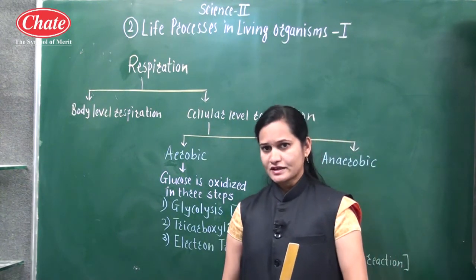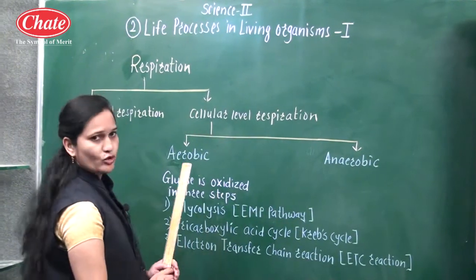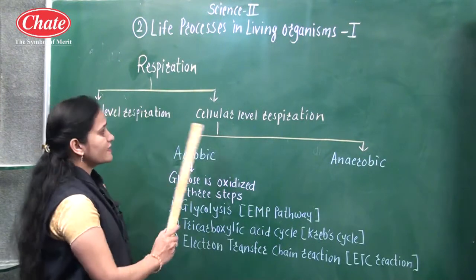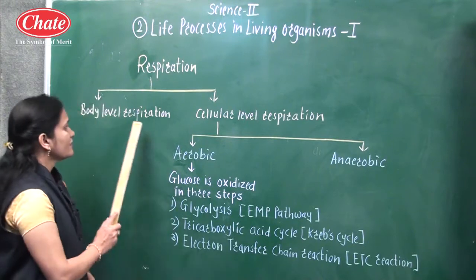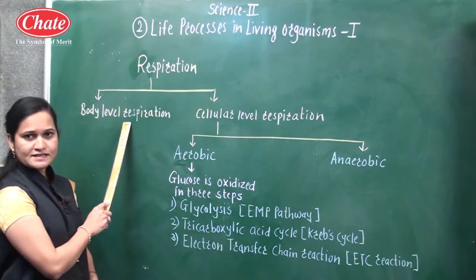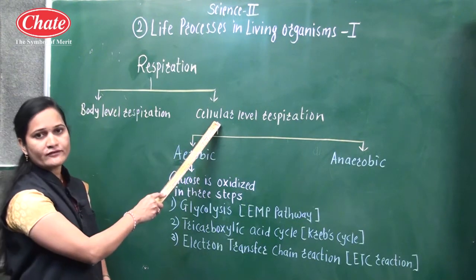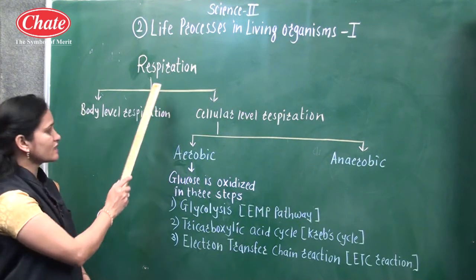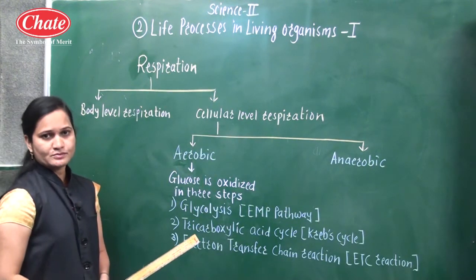Here I have drawn a flowchart on the blackboard. Observe it carefully. Respiration mainly takes place at 2 levels. Which are those 2 levels? First it takes place at body level, and the second is cellular level respiration. So there are a total of 2 levels in respiration: body level respiration and cellular level respiration.